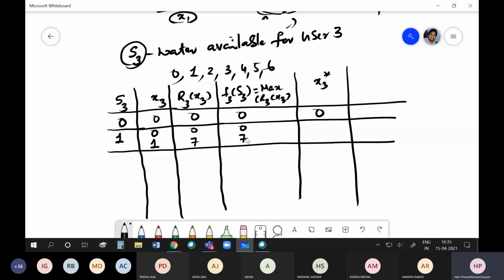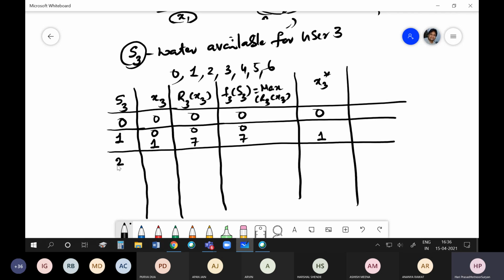So what should I do if I have 1 unit? F3 of S3. I should allocate 1 unit to get 7, isn't it? So my X3 star will be 1. Is it clear? That means if you have 1 unit available for user 3, I'll give that 1 unit so that you get a benefit of 7.